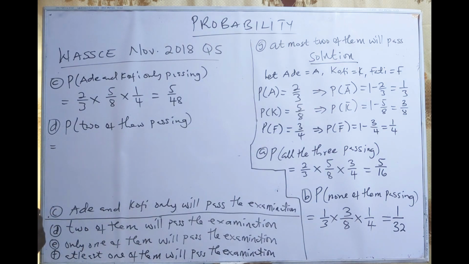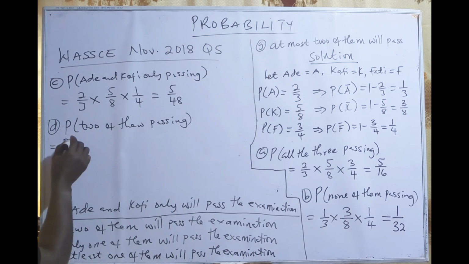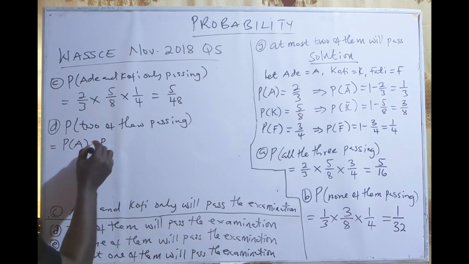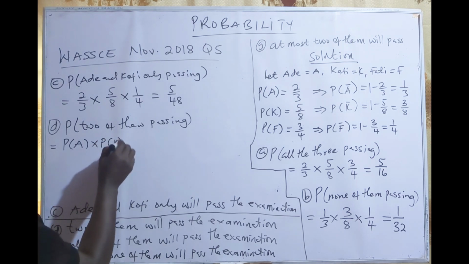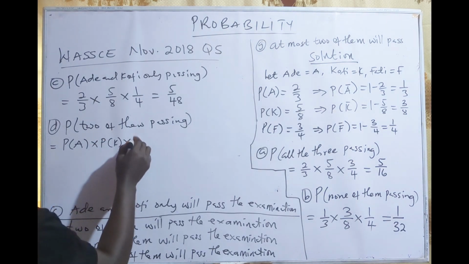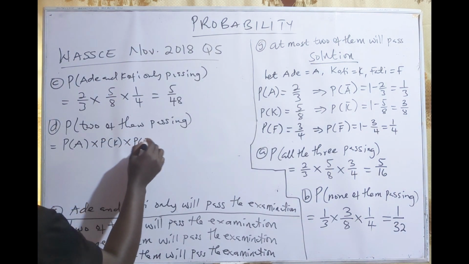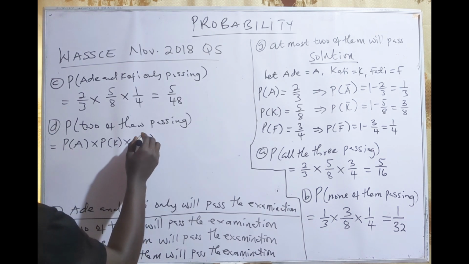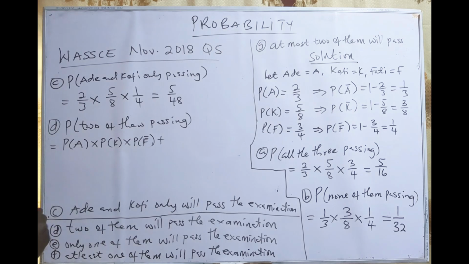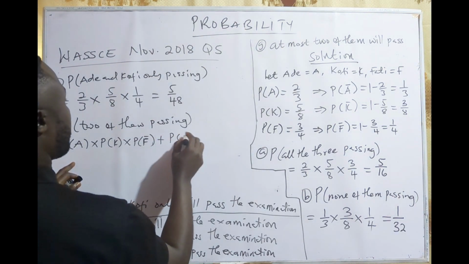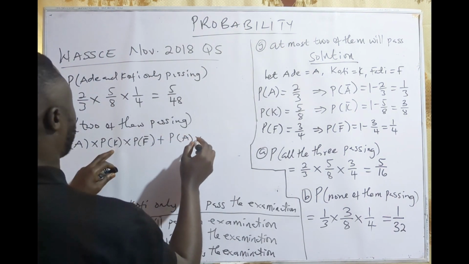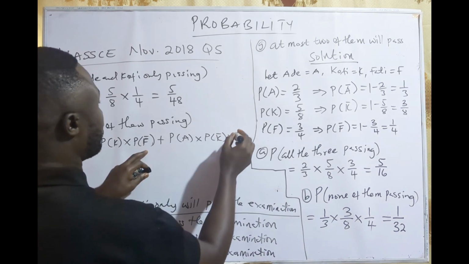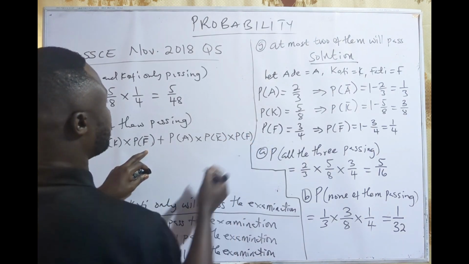So it means that if 2 of them will pass, then Ade will pass, and then Kofi will pass, and then Fatih will not pass. That is what can happen. Or Ade will pass and Kofi will not pass, and then Fatih will also pass.